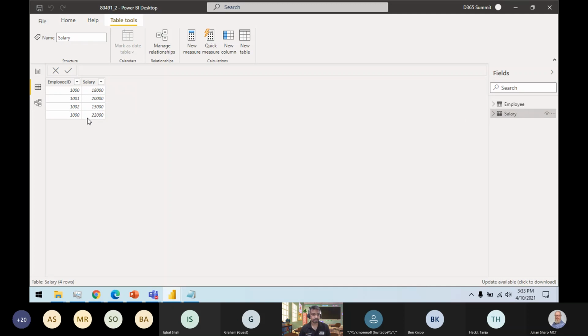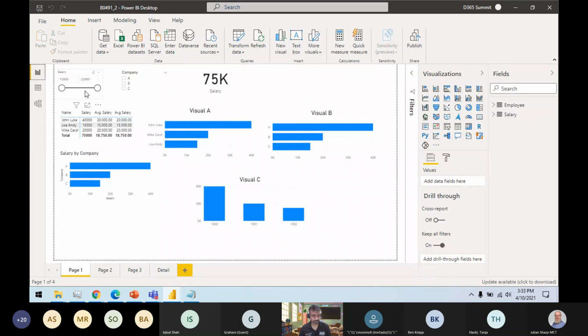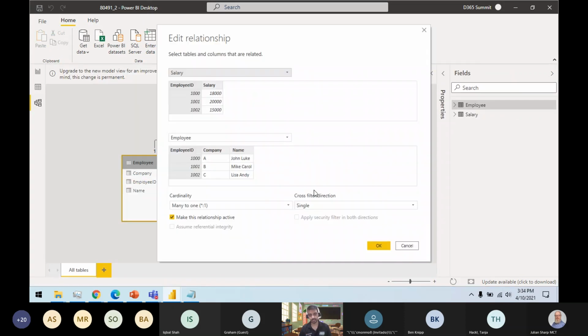My model creates a relationship based on employee ID, and my relationship direction is from employee to salary table. Let's say I have a single direction created, with the cross filter direction as single, going from employee to salary. A one-to-many relationship is active.